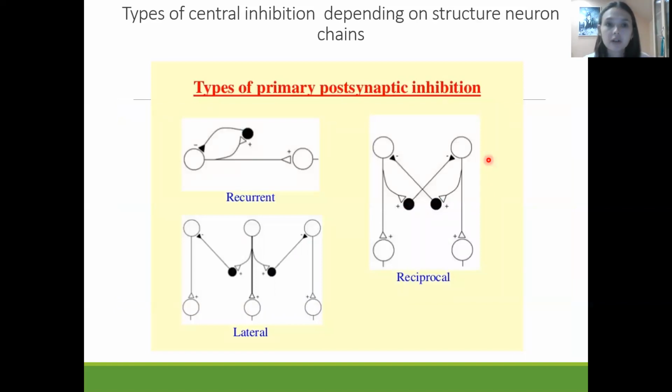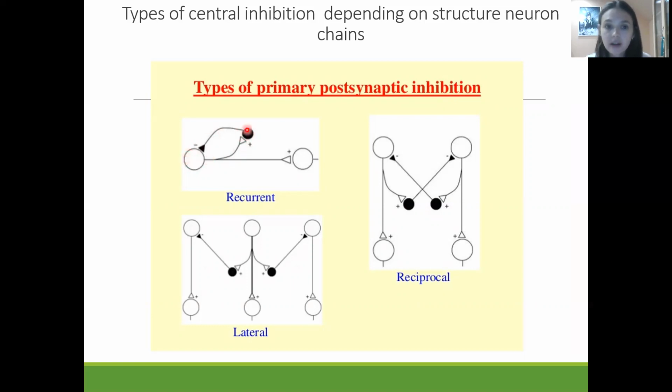What types of central inhibition could we name? We know there is recurrent inhibition, reciprocal inhibition, and lateral inhibition. When we talk about recurrent inhibition, the collateral of the axon of an excitatory neuron will excite an inhibitory neuron, which further is going to inhibit the same neuron.